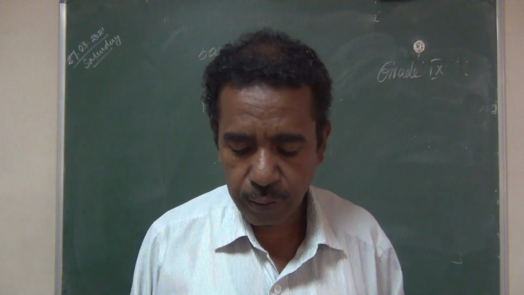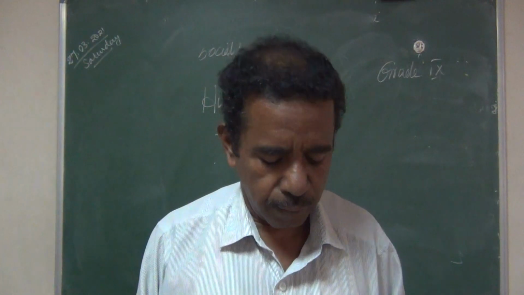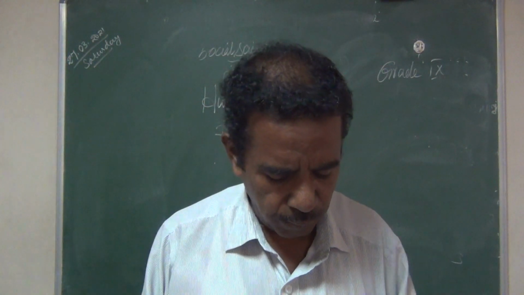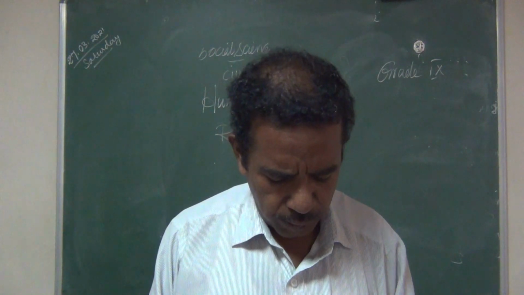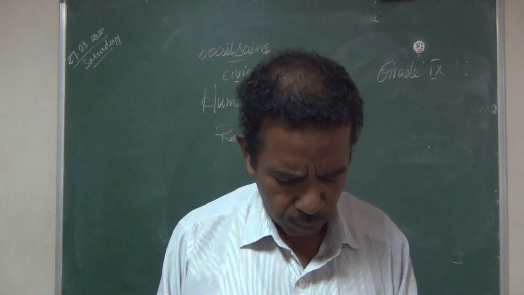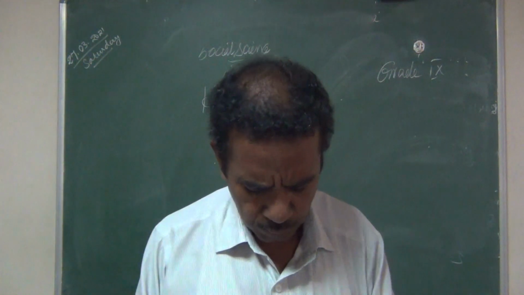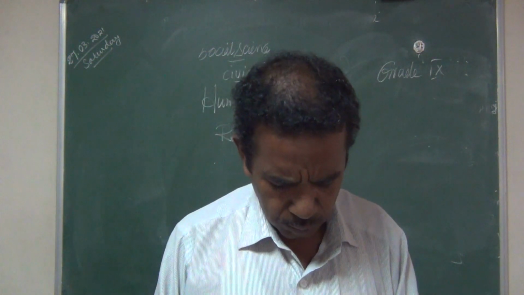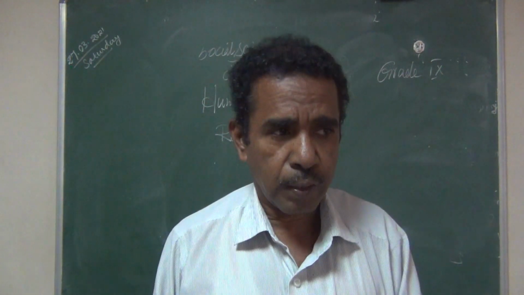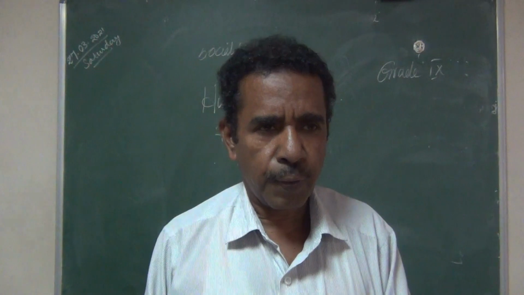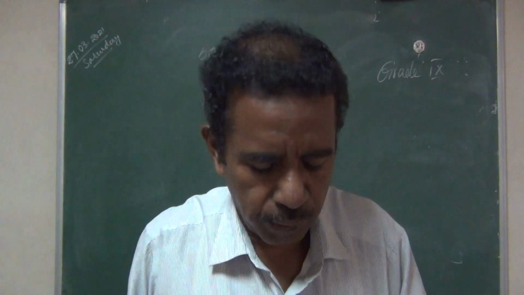Human beings get these rights as citizens. Human rights include those rights which are basic to real life and absolute. They cannot be taken away. Nobody can take away these rights from anyone.